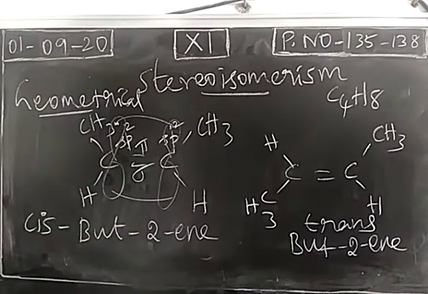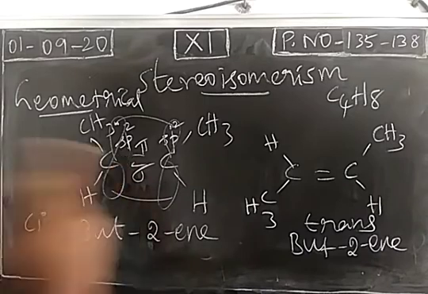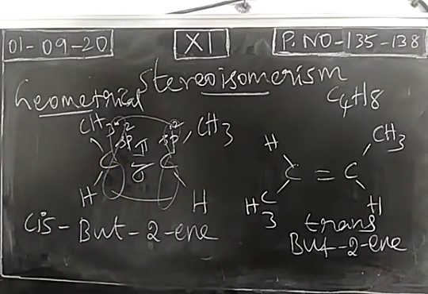So all these are important questions. Geometrical isomers are the compounds with the same molecular formula but different spatial arrangements. This existence of isomerism is mainly due to the restricted rotation of the pi bond in alkene. Why is this a restricted rotation? The pi bond is a stronger bond. The pi bond makes the molecule a rigid one, so that the rotation is not possible.